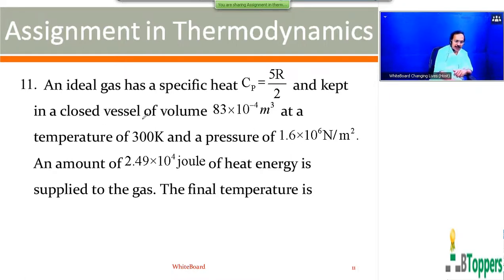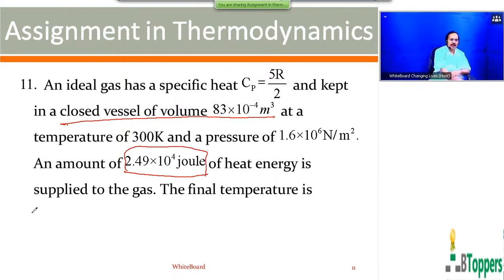And it is given that the gas is contained in a closed vessel of fixed volume. That means the volume of the gas is constant. So when the gas is heated at constant volume, heat energy absorbed by the gas at constant volume is given by nu Cv delta T. So you are given delta Q at constant volume. To find delta T, you have to know the number of moles of the gas, and you have to find first molar specific heat at constant volume, because the gas is heated here at constant volume.